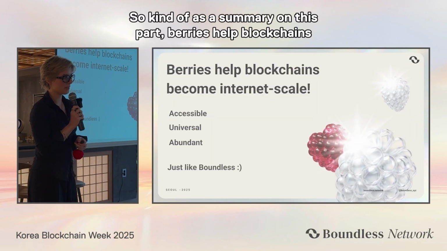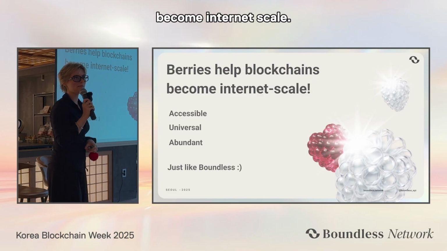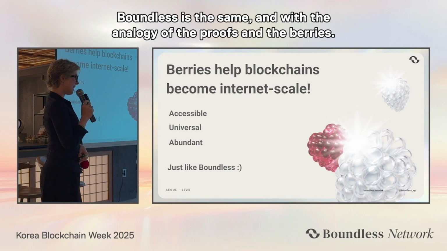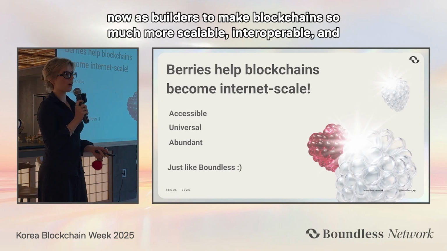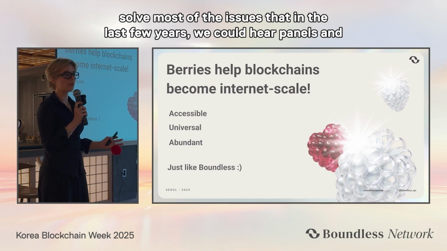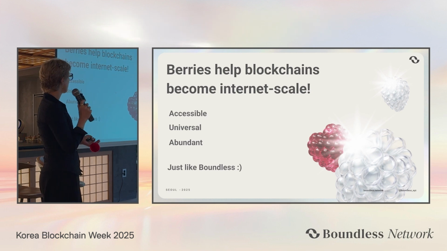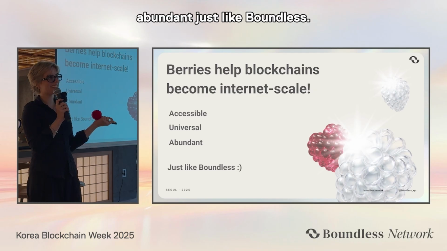So kind of as a summary on this part, berries help blockchains become internet scale. Boundless is the same. And with the analogy of the proofs and the berries, zero knowledge proofs are basically the tool that we have in our hands right now as builders to make blockchains so much more scalable, interoperable, and solve most of the issues that in the last few years we could hear panels and keynotes talking about as actual problems. It is truly that. It's accessible, it's universal, and it's abundant, just like Boundless.